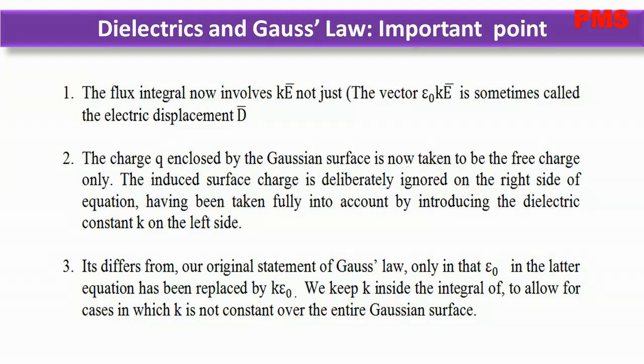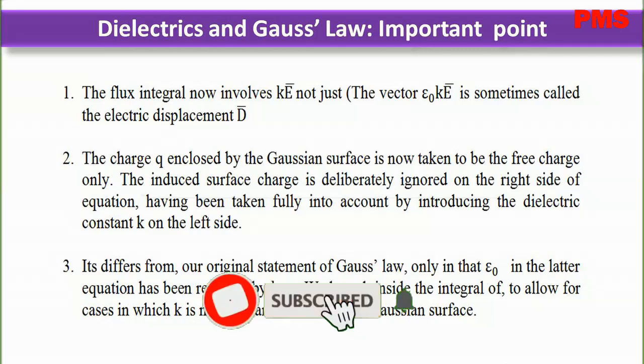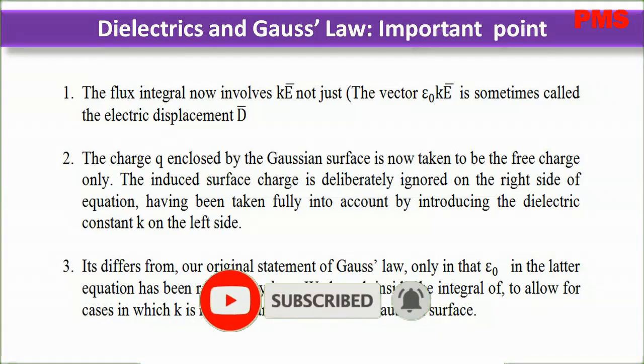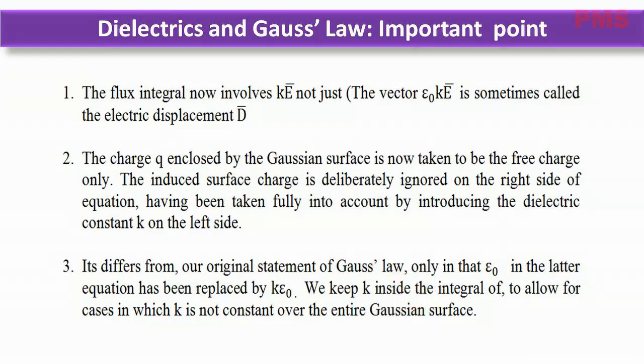Third, in Gauss's law with dielectric, in our original statement of Gauss's law there was only epsilon naught. In the latter equation it has been replaced by K epsilon naught. We keep K inside the integral to allow for cases in which K is not constant over the entire Gaussian surface.